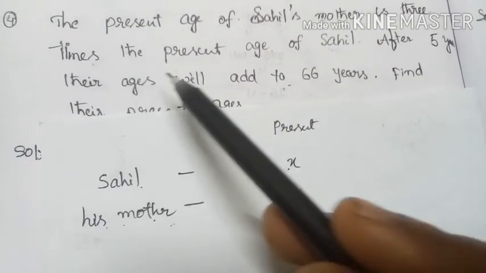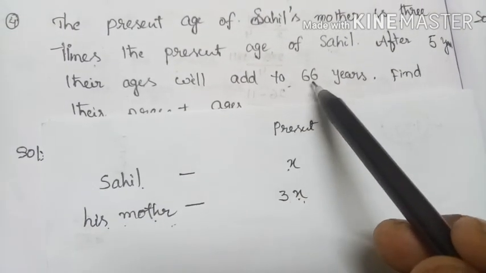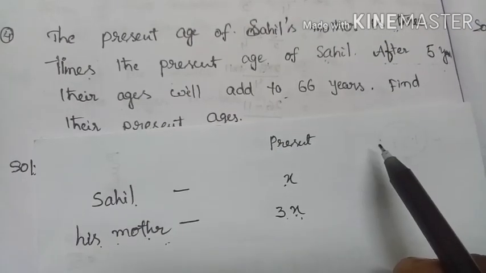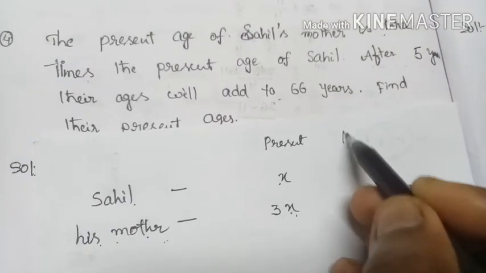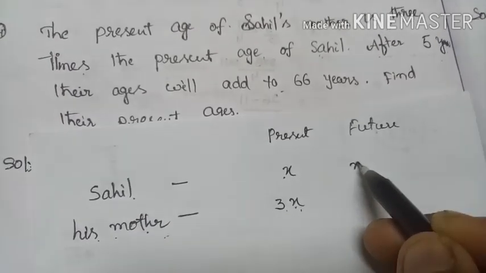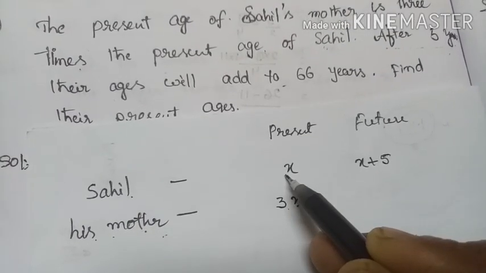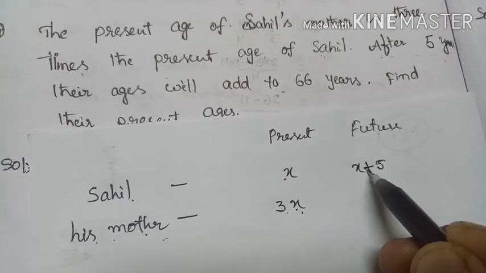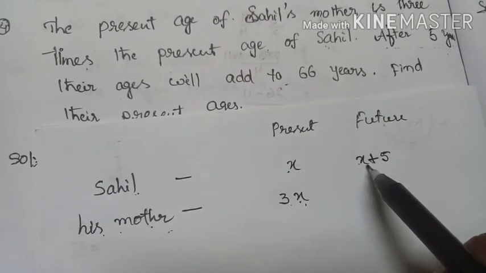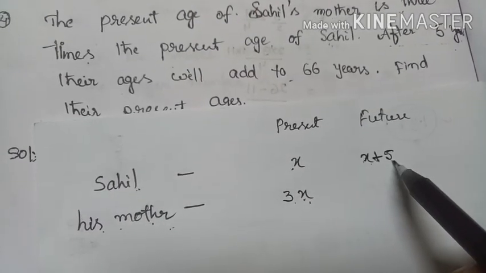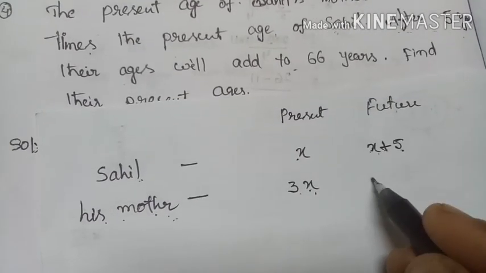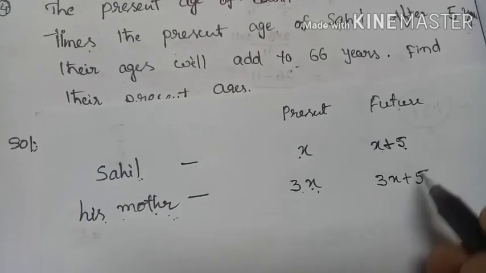And after 5 years their ages will add to 66 years. After 5 years means, is it past or future? So future. So after 5 years means just add it. So after means plus 5 years. After 5 years, what is the age of Sahil? That is X plus 5. At the same time, after 5 years, what about his mother's age? That becomes 3X plus 5.